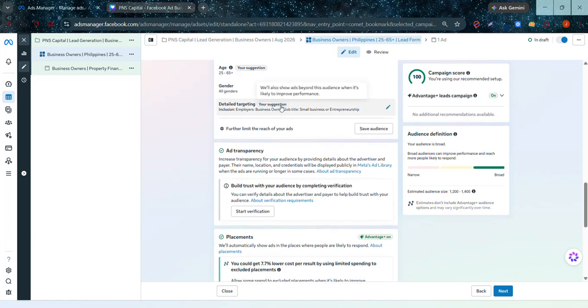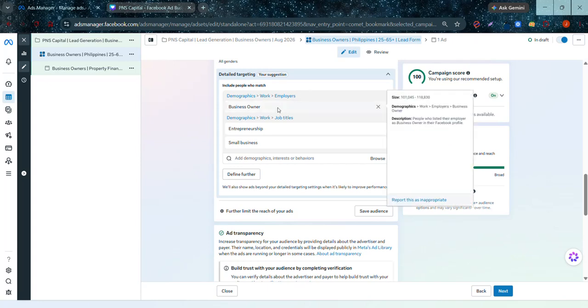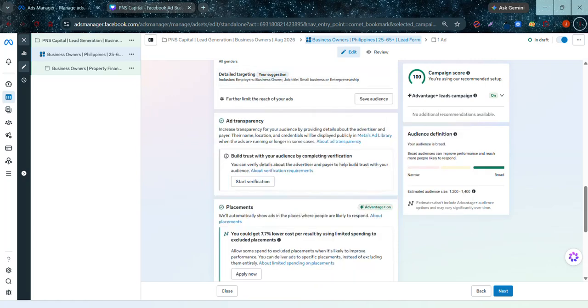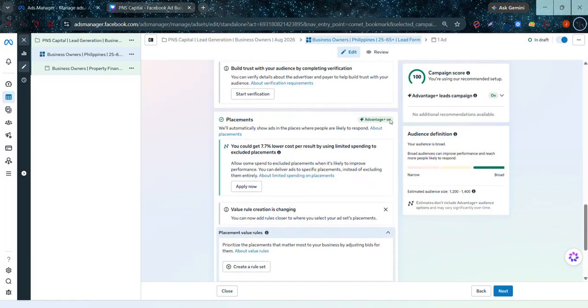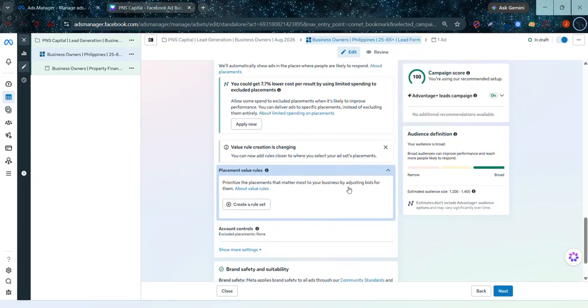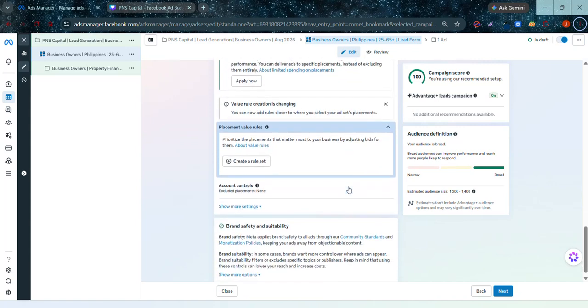And then here you can write down or list down the detailed targets. So for this ad campaign, I listed down business owners, entrepreneurs, and small business. For the placements, it's automatically set at Advantage Plus, so Meta can distribute the ad across its available placements. So the ad set is therefore designed around a business owner audience while keeping the campaign optimized specifically for lead generation.